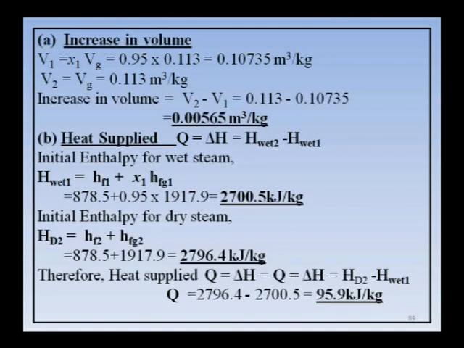Next, enthalpy of dry steam, that is H dry is equal to Hf2 plus Hfg2, there is no x there, because final condition is dry, you will get around 2796.4 kilojoules. Therefore, heat supplied Q is equal to delta H, that is H dry minus H wet 1. So, you will get around 95.9 kilojoules per kg of heat supplied.